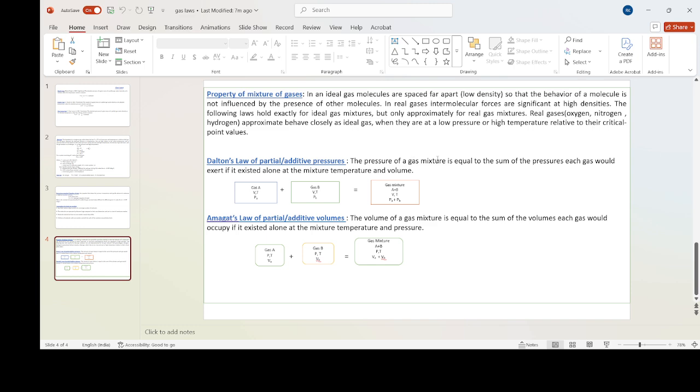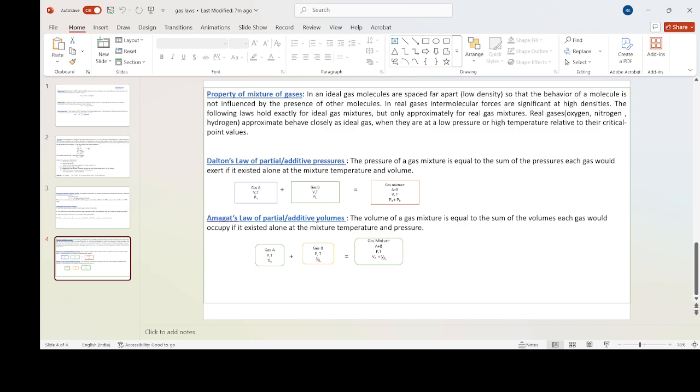The pressure of a gas mixture, this is an ideal gas mixture, is equal to the sum of pressures each gas would exert if it existed alone at the mixture temperature and volume. इसमें क्या गैस ये है, वॉल्यूम और टेम्परेचर कांस्टेंट है, ये वॉल्यूम और टेम्परेचर तीनों में बराबर है। प्रेशर इसका पी ए है, इसका पी बी, तो दोनों को जोड़कर टोटल प्रेशर है। Partial pressure of this gas is Pa, partial pressure of this gas is Pb, and total pressure is Pa plus Pb.